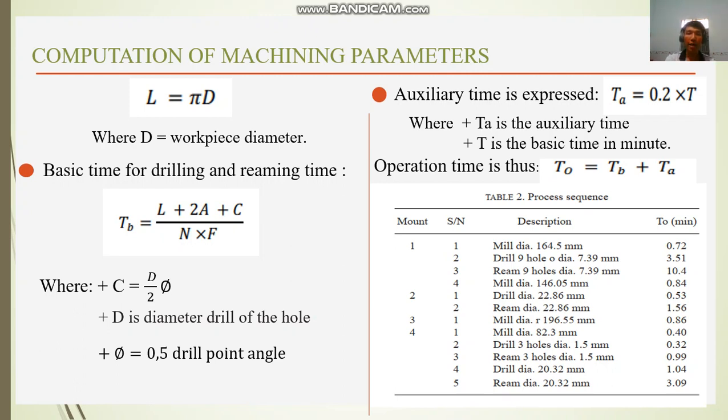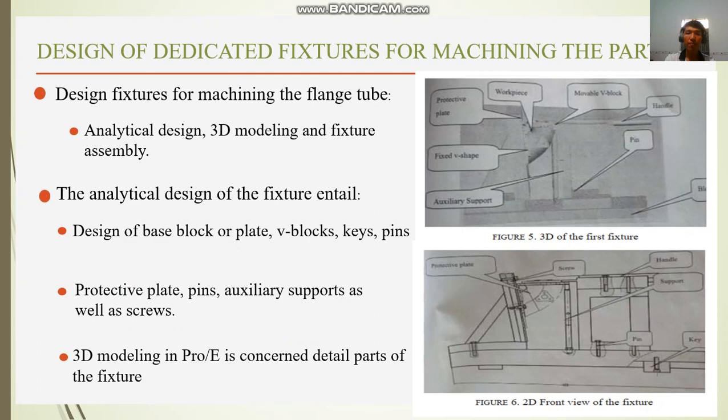Basic time for drilling and boring time. You can see the formula below, where D is the diameter of the drill holes, V is the cutting speed, and 0.5 is the drill point angle. Auxiliary time is pressed. You can see the formula where TA is the auxiliary time and T is the basic time in minutes. Operation time in days. You can see the formula. Table 2 process summary.